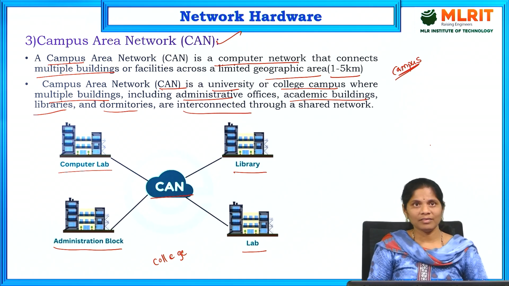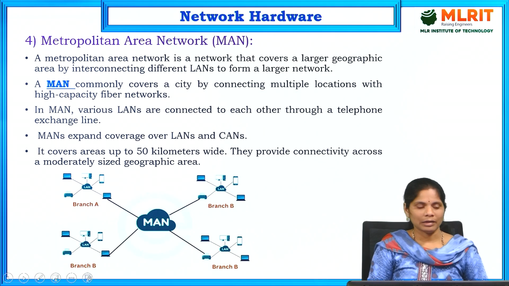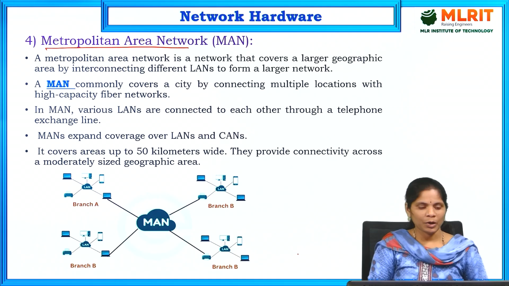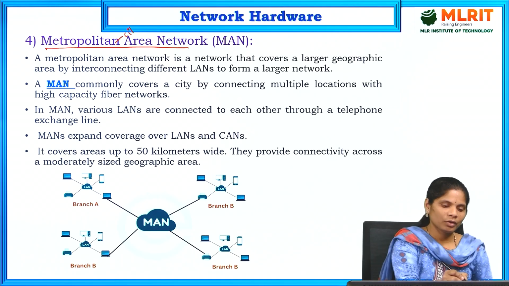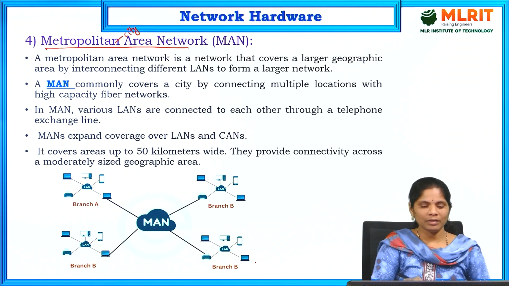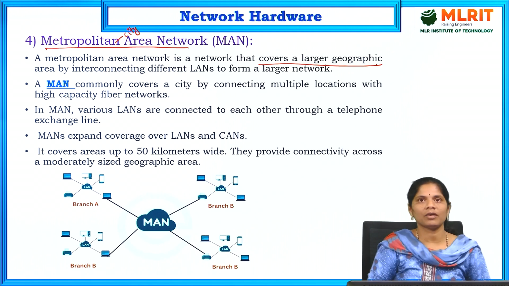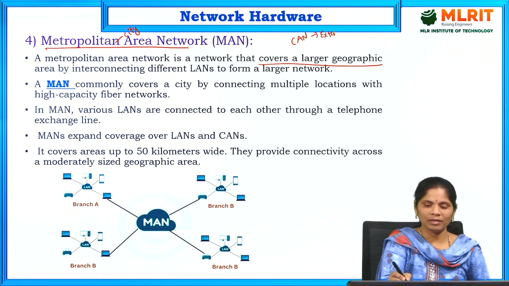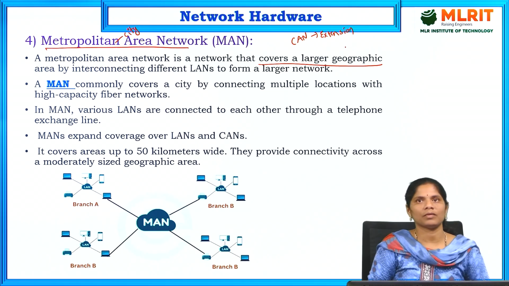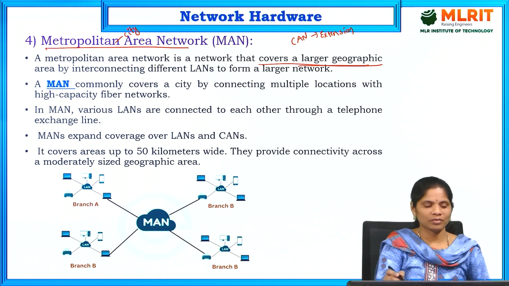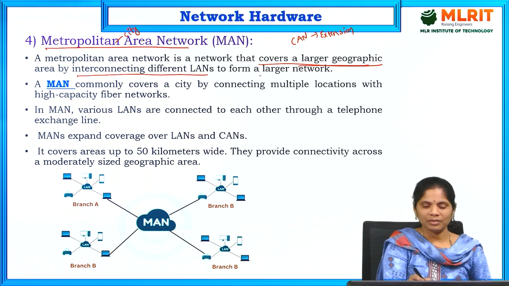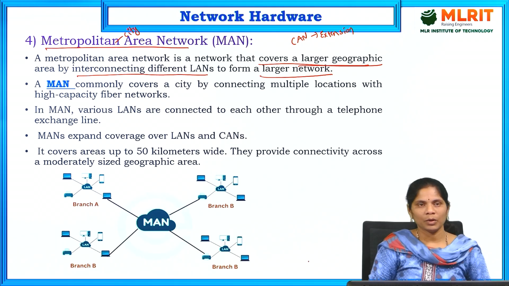This is about campus area network. And next is metropolitan area network. What is metropolitan area network? Metropolitan is nothing but we are talking about the city. So it is a network that covers a large geographical area. Compared to CAN, it is an extension. Extension of CAN is metropolitan area network. So here it covers a large geographical area by interconnecting different LANs. It forms a larger network, that is metropolitan area network.